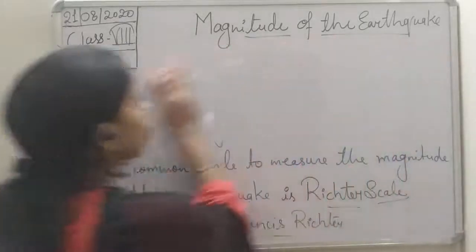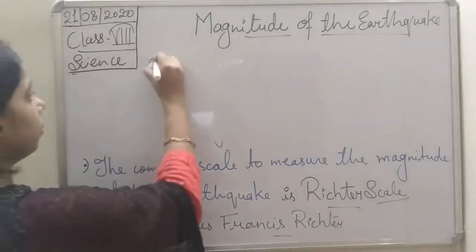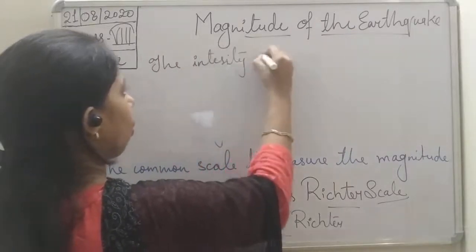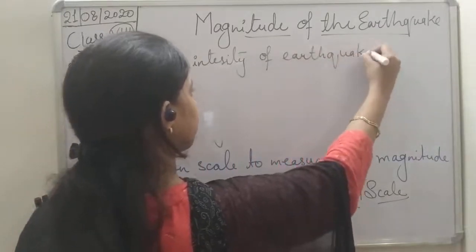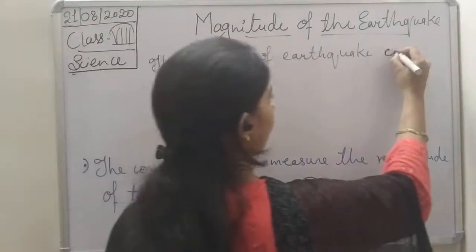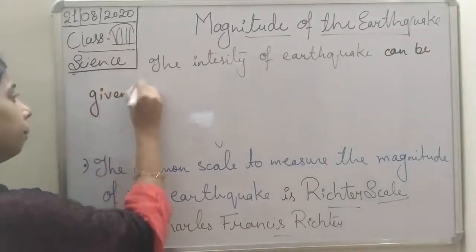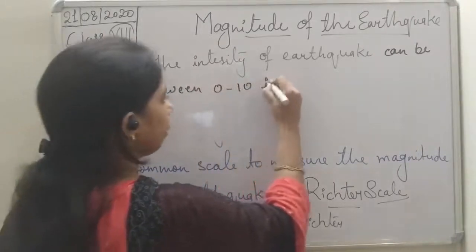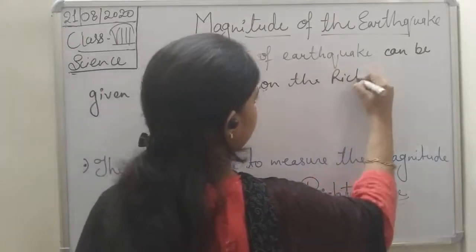The intensity of the earthquake can be given between 0 to 10 on the Richter scale.